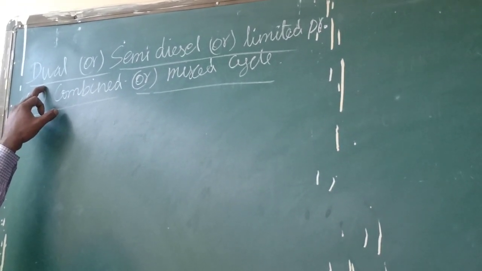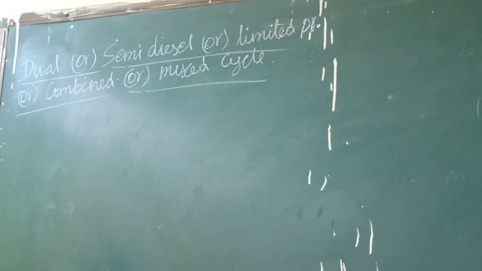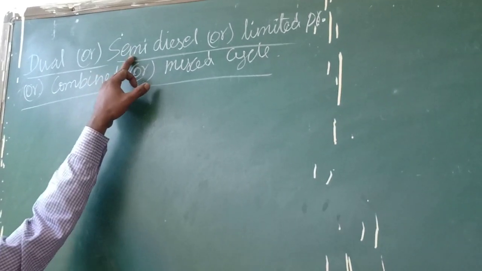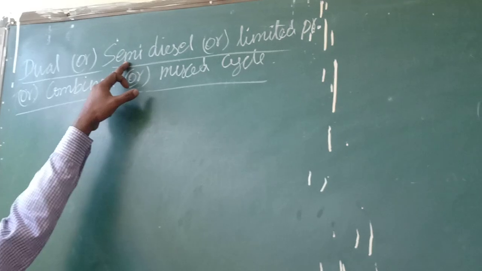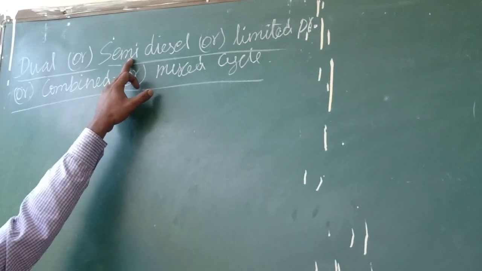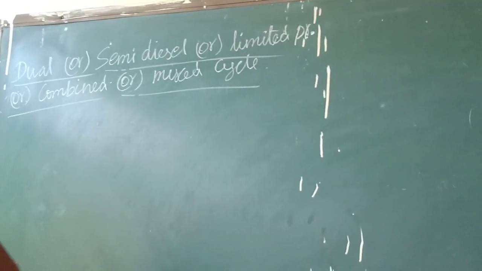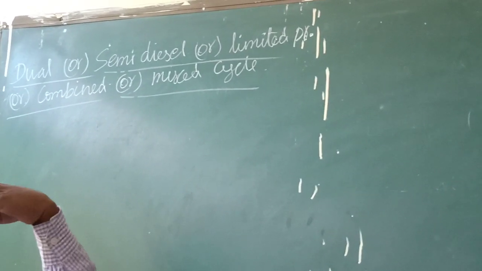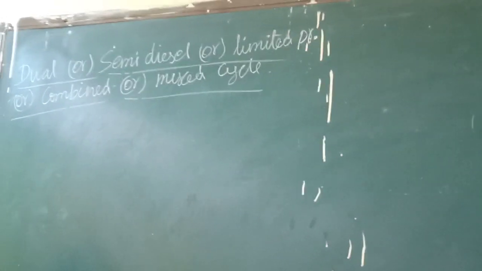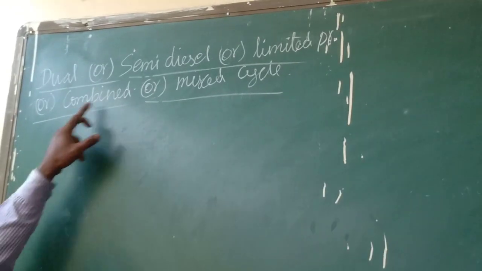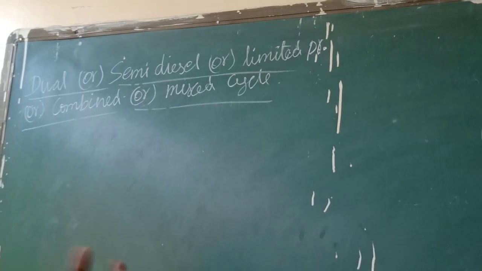Since two cycles are combined, they call it a dual cycle or semi-diesel cycle. Half of the things are similar to the diesel cycle, so they call it a semi-diesel cycle. Then they call it a limited pressure cycle, because the maximum pressure of that cycle is limited. Since they combine the Otto cycle and diesel cycle, they call it a combined cycle, and a mixed cycle, because they mix both the Otto and diesel cycles.